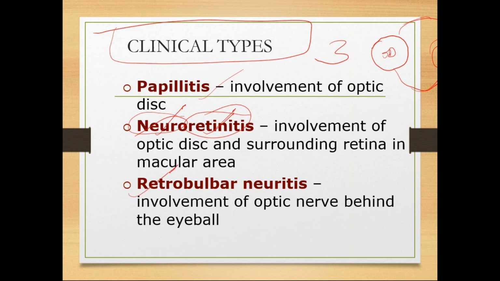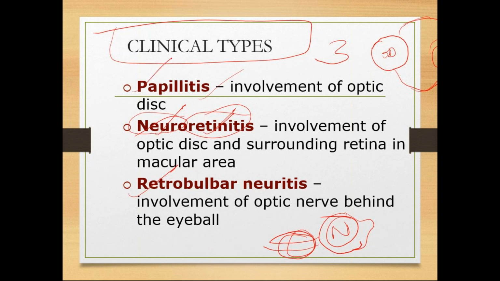And the third one is retrobulbar neuritis. The name itself indicates retrobulbar, behind the eyeball, right? If this is the eyeball, this is cornea, all this behind the eyeball, here optic nerve. If this part of the optic nerve is involved, then it is retro, that is backside of the eyeball, retrobulbar neuritis. You can't see anything within the eye. Within the eye, completely it will be normal. Behind the eyeball, the nerve gets involved. Then it is called retrobulbar neuritis.